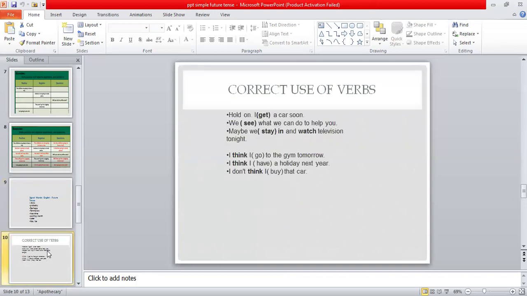I have selected a few sentences over here just to have the exercise of the correct use of the verb. Try to do these sentences on your own, and then later you can check your answers from the answer key, which is available in this lecture. You can see in all these sentences that a sense of future tense is there: tomorrow, next year. All these expressions tell you that something would happen in the future. So you can easily use future tense in this sentence.